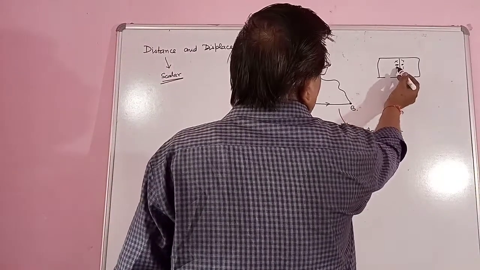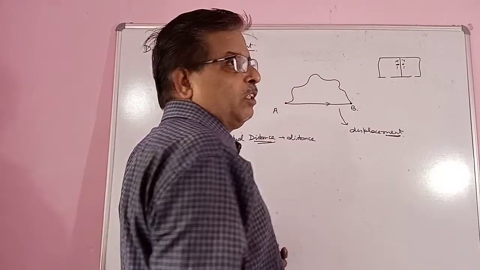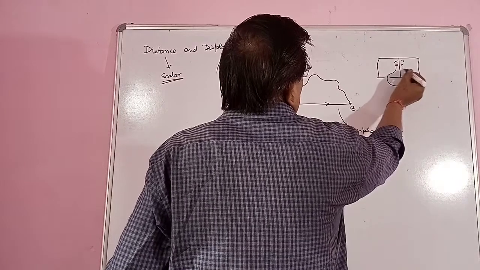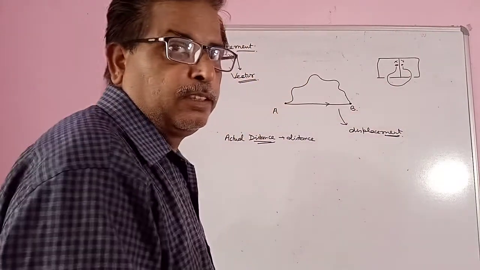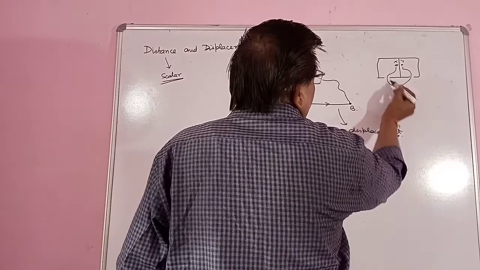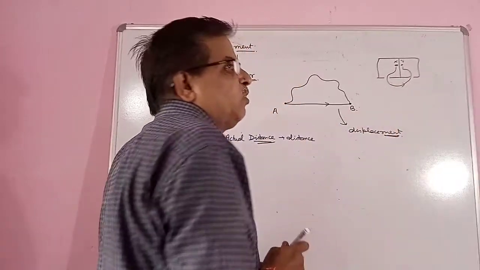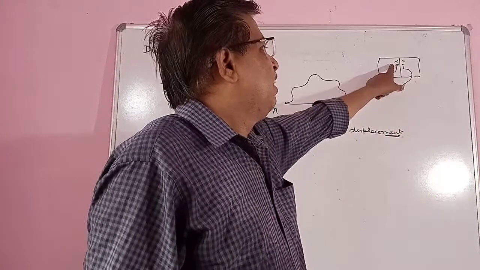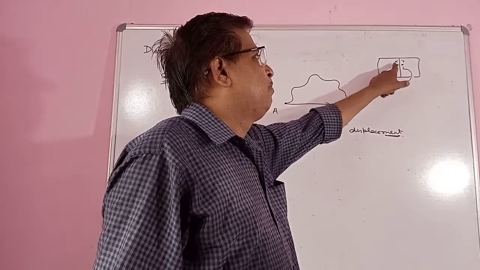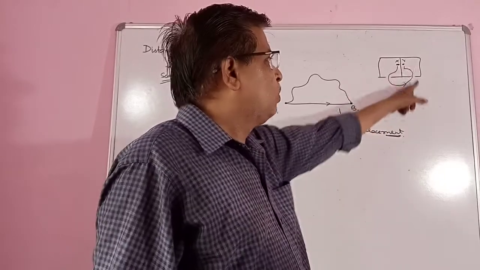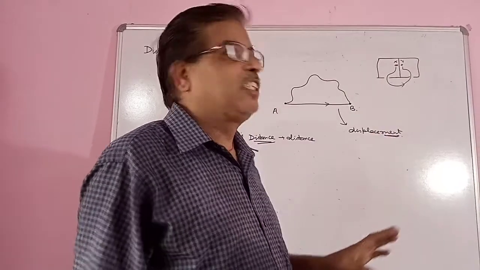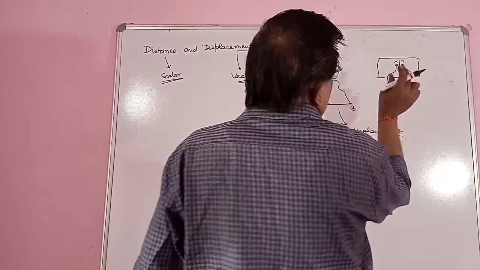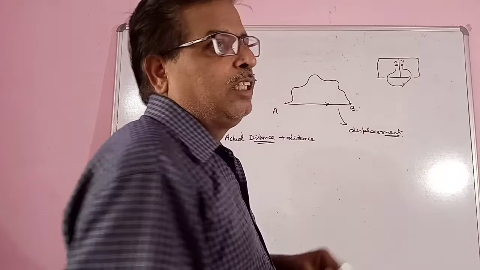But when X is going to meet Y, he has to follow this path. So this path traveled by the X person, this is the distance traveled by the X person. But this is the actual distance between these 2 persons.